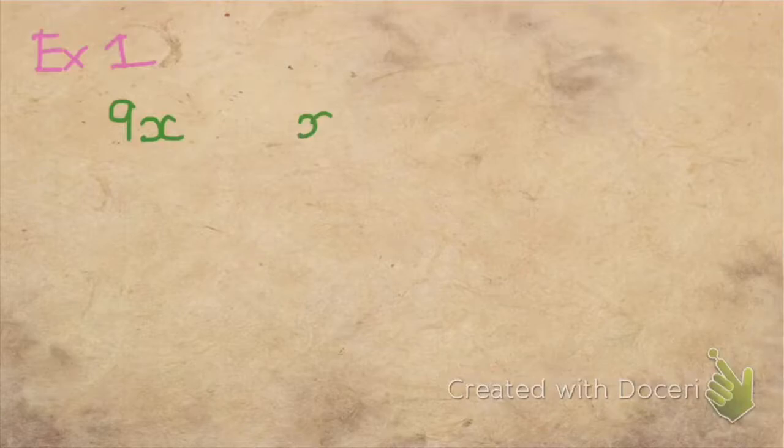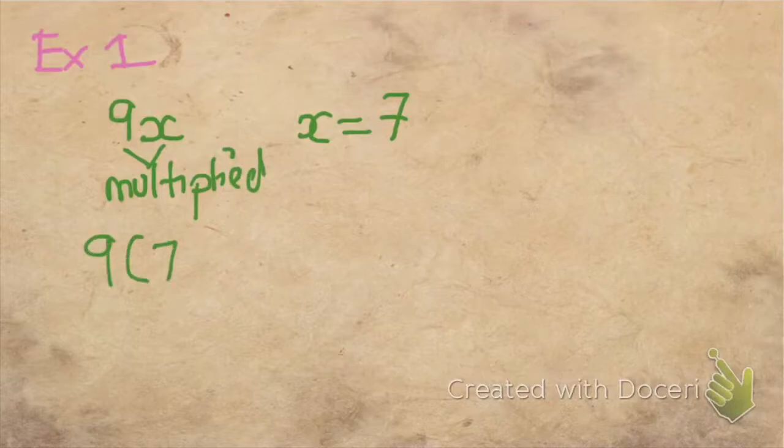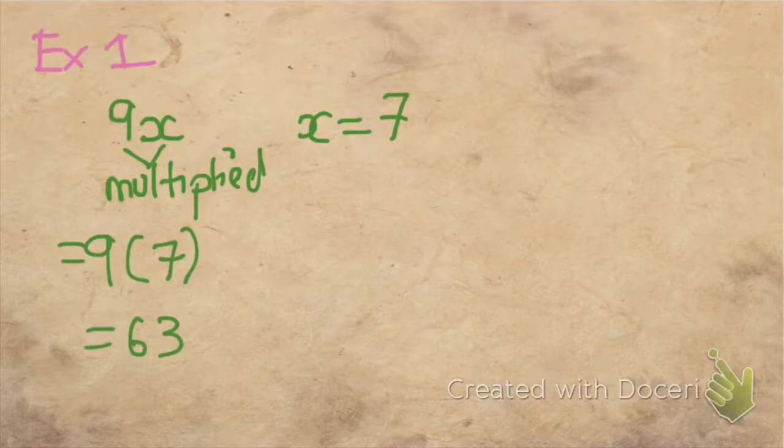Now that we've done this simple example, let's start off with some slow, rote examples. My first example, I'm going to write Example 1, is very simple. If I give you something like 9x, and I tell you that x is equal to 7, how would you solve for this? Well, 9x, just side by side, I hope you know this means that it's being multiplied. And because it's being multiplied, when I replace my x with 7, I'm going to put nice brackets around it so that I know for sure that it's being multiplied, and I just get that the answer is 63 when x is 7.